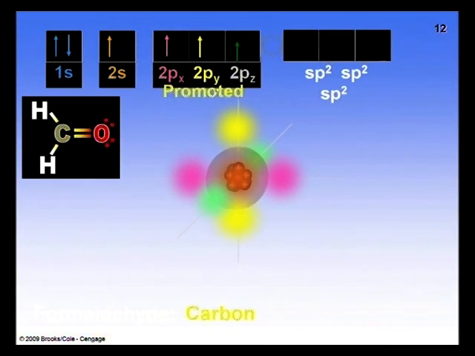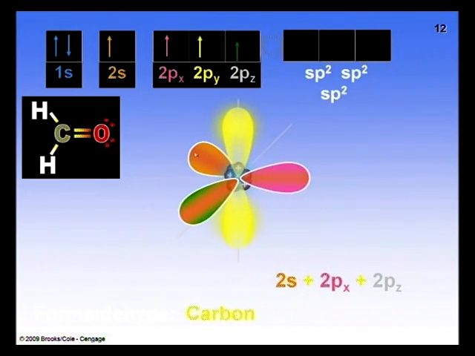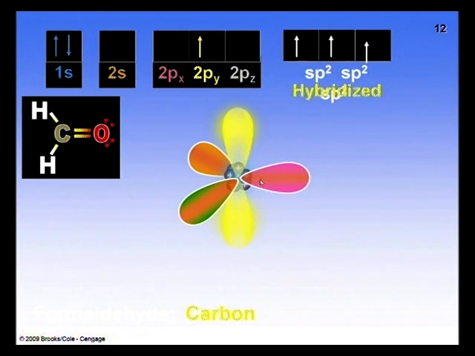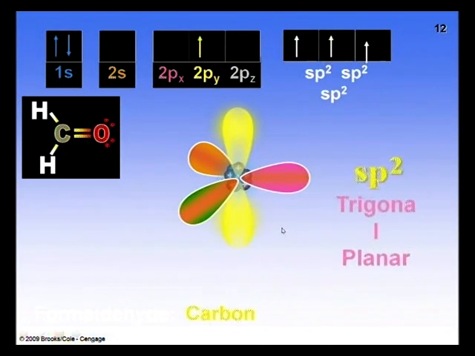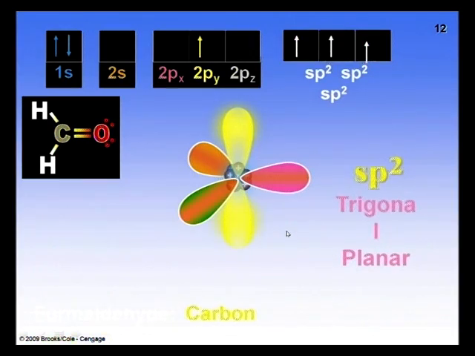Next, the s and p orbitals intermix with each other. It gives 3 sp2 hybrid orbitals. Sp2 hybridization: the bond angle is 120 degrees, and the shape is trigonal planar.